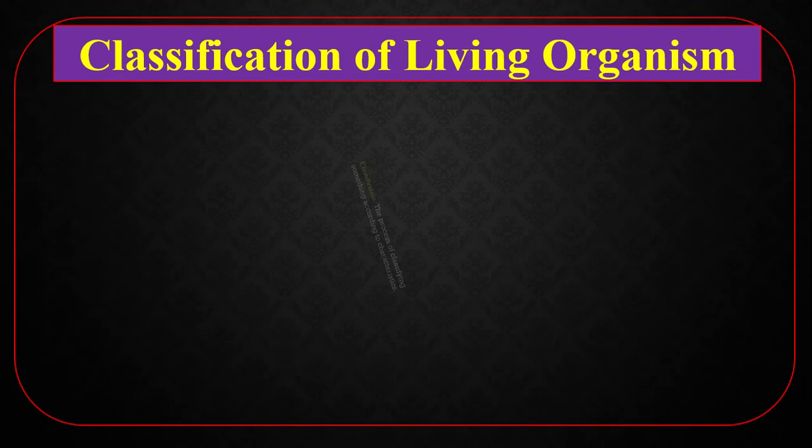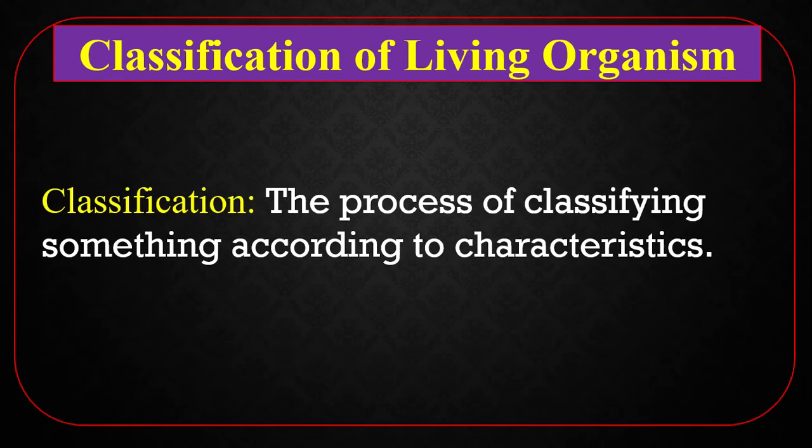Classification of living organisms. We have to know what classification is. The process of classifying something according to characteristics is called classification. That means classifying something on the basis of their characteristics is called classification.